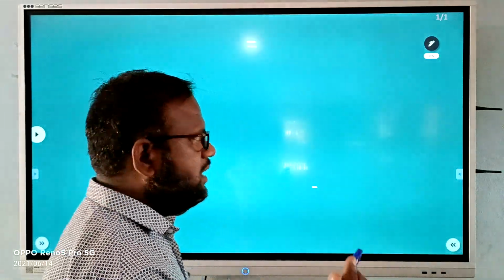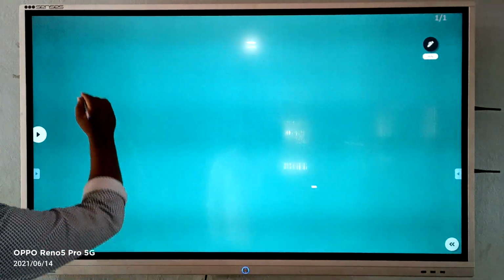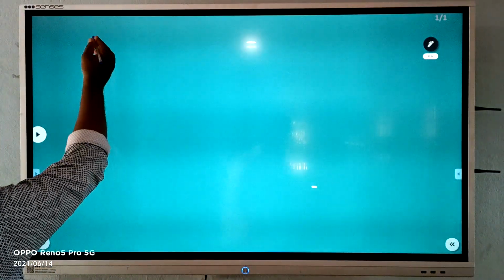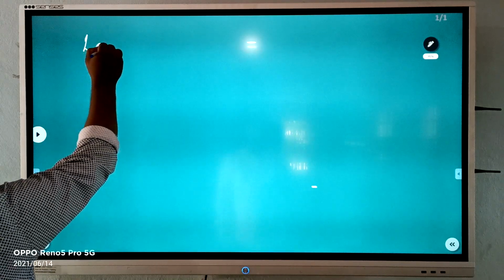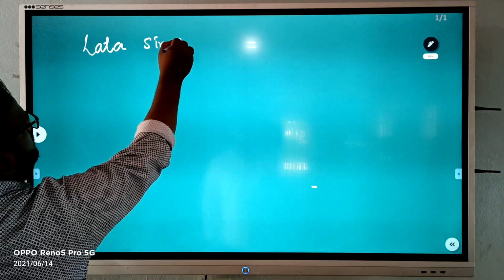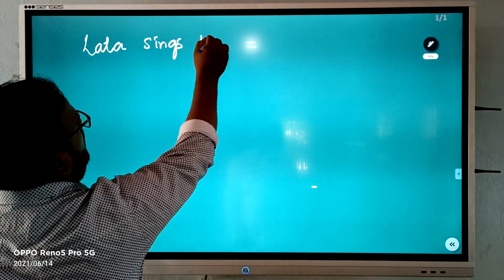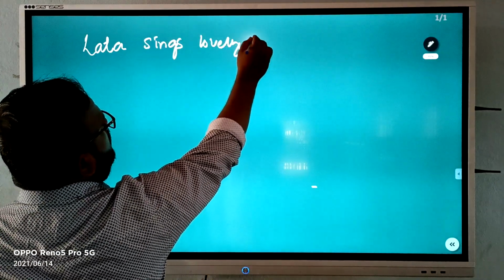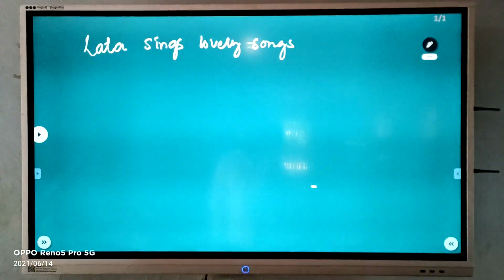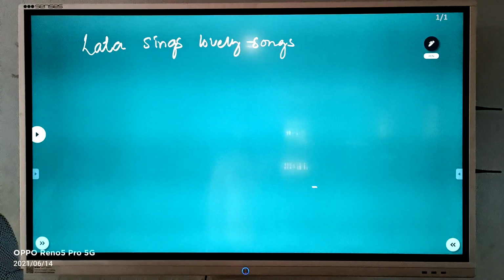First, let me take one example, and that one example we will change into other tenses when we are going through the active to passive voice. Let me write down one example so that you can understand which tense it is in and which tense we need to change it into. For example, Lata sings lovely songs. Okay, Lata sings lovely songs.